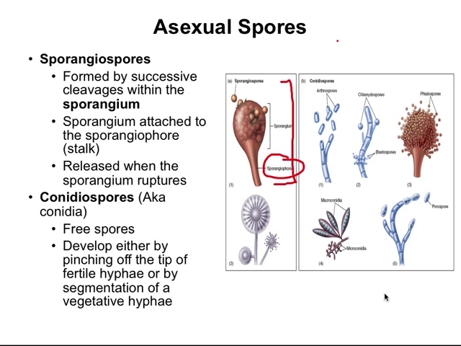The other means is by conidiospores, or conidia. These are free spores that are developed either by pinching off of the tip of fertile hyphae or by segmentation of a vegetative hyphae. There are many different forms of conidiospores. You can see some examples over here on the right.